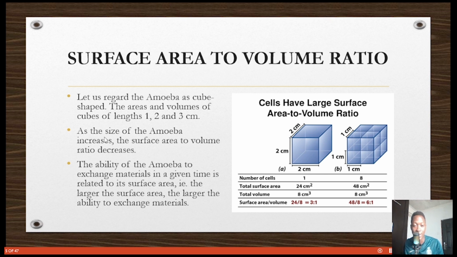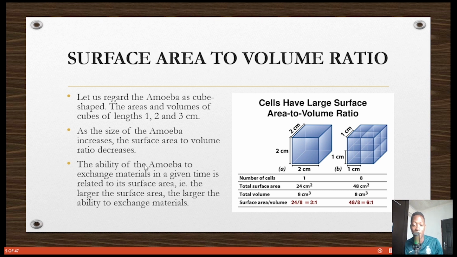So as the size of the amoeba increases, the surface area to volume ratio decreases, and because it decreases, then diffusion is no longer workable, because diffusion majorly works when the surface area to volume ratio is high. So listen to the point here. When the surface area to volume ratio decreases, diffusion is not good. And as the size of any organism increases, it usually decreases.